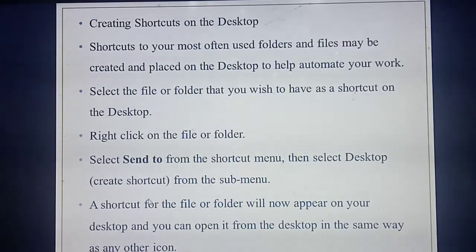So what are the steps you need to follow to make a shortcut? First you need to select the folder or file, then right click on that one. From the right click menu you should select Send to, and from Send to which one, students? Create shortcut sub menu. Then once you have clicked the Create shortcut sub menu, the folder or file is automatically created on the desktop with the shortcut symbol.